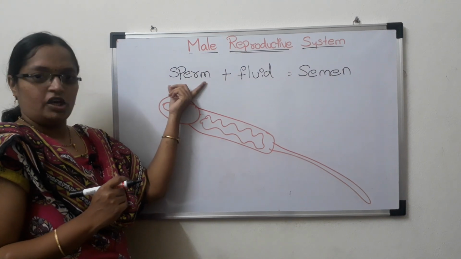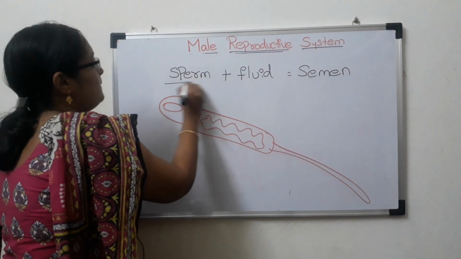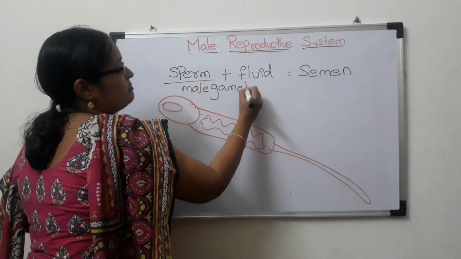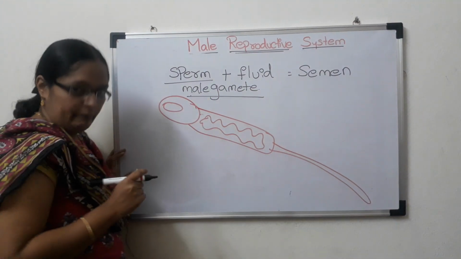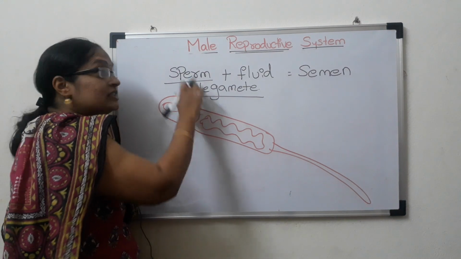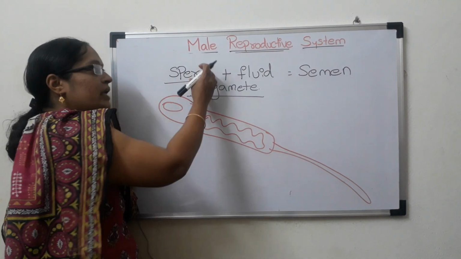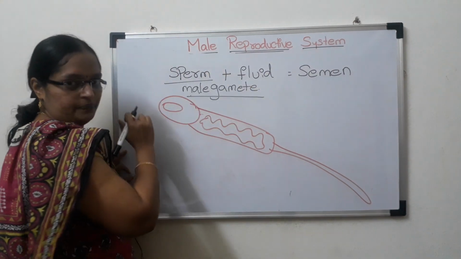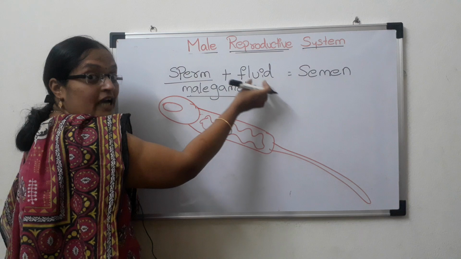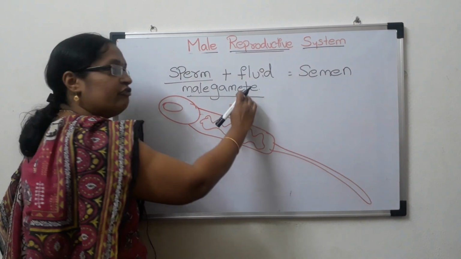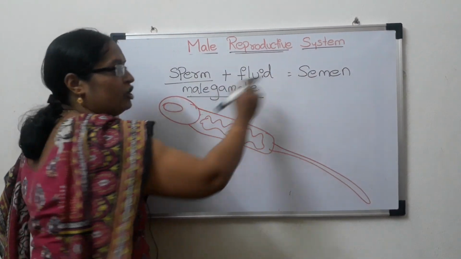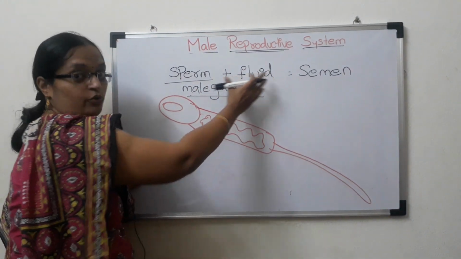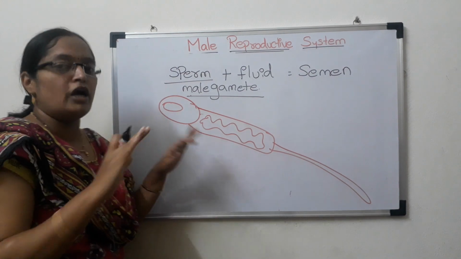What is sperm? Sperm is the male gamete. It is produced by the testis. While it is coming out from the male body, it is mixed with the accessory gland fluid. The sperm with the fluid, that we call semen. The fluid contains nutrients through which the sperm cells are nourished.